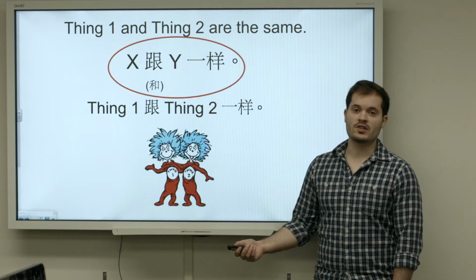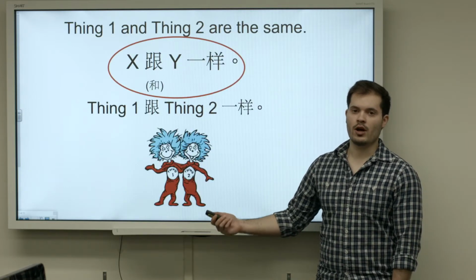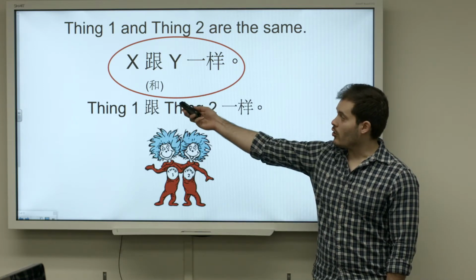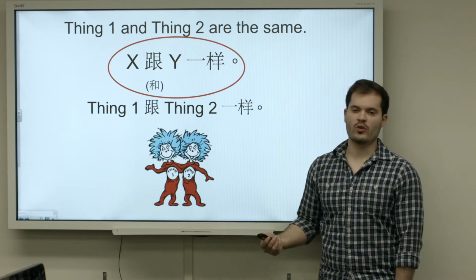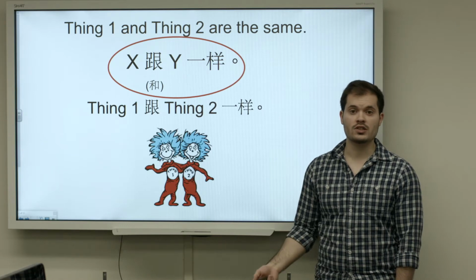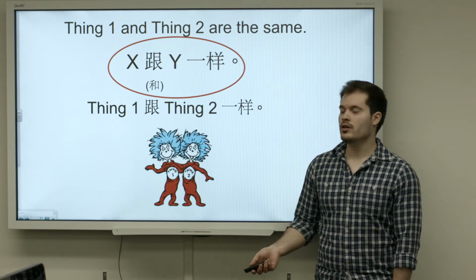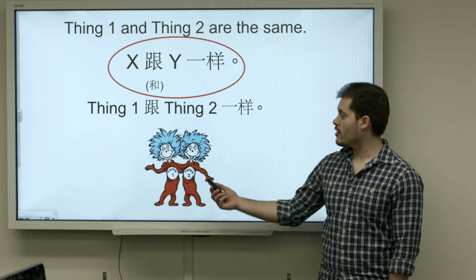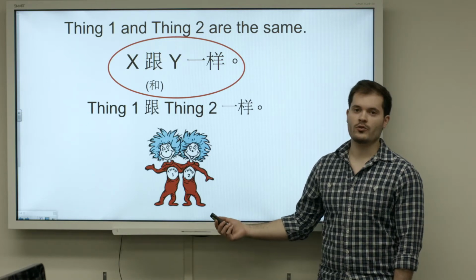So the general form of this structure is x gen y yiyang. Gen or he can both be used. They're just prepositions, or conjunctions, that mean with or and. So thing one gen thing two just means that thing one and thing two are identical.